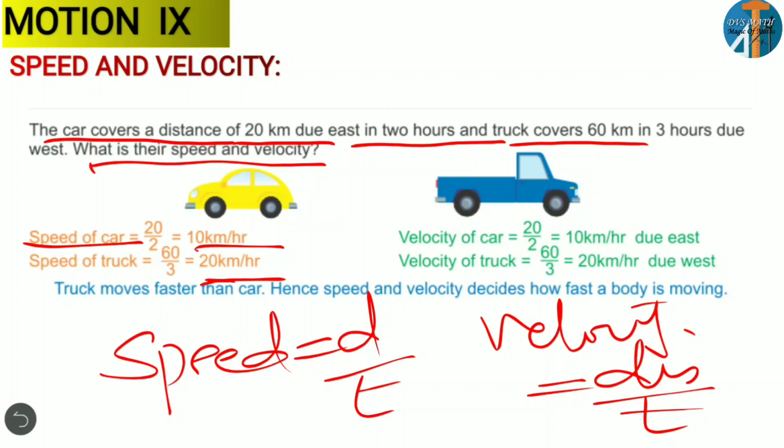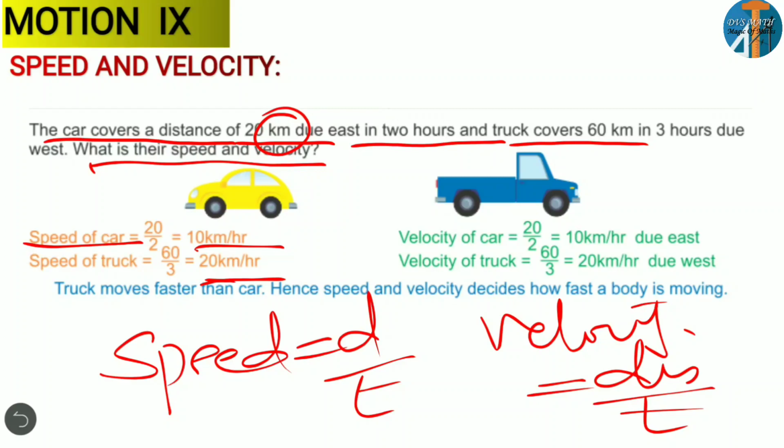Why, ma'am, there you said SI unit as meter per second, here you are talking about kilometer? Because here they have given kilometer and hour, so I can write it in that. If it is meter and second, you can write it in meter per second. So it is kilometer per hour, 10 km per hour, 20 km per hour.